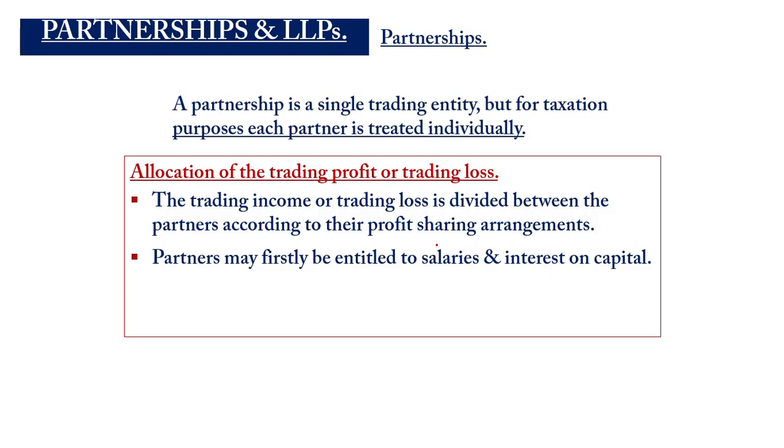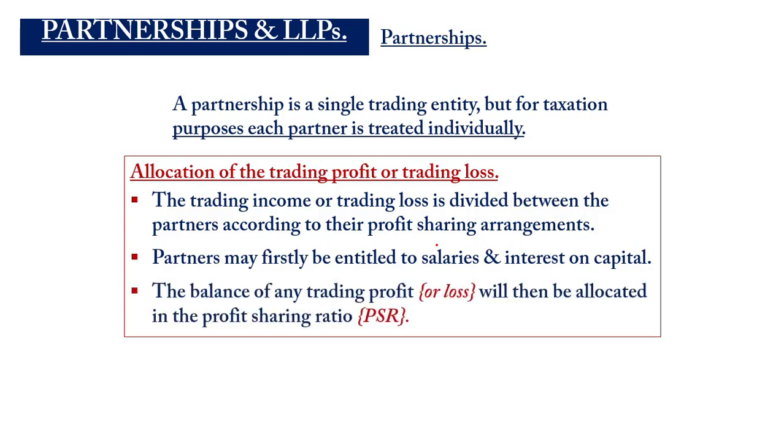Partners may also be entitled to salaries and interest on capital. When that happens, those payments to the partners must be deducted from the profits to arrive at the adjusted profit before the allocation or the splitting is done based on the profit sharing ratio.